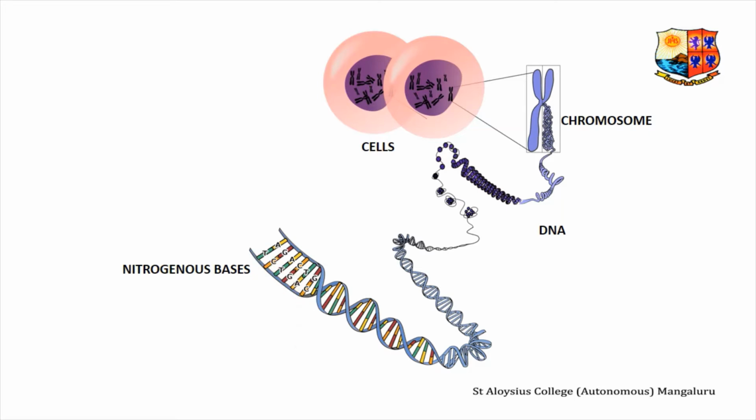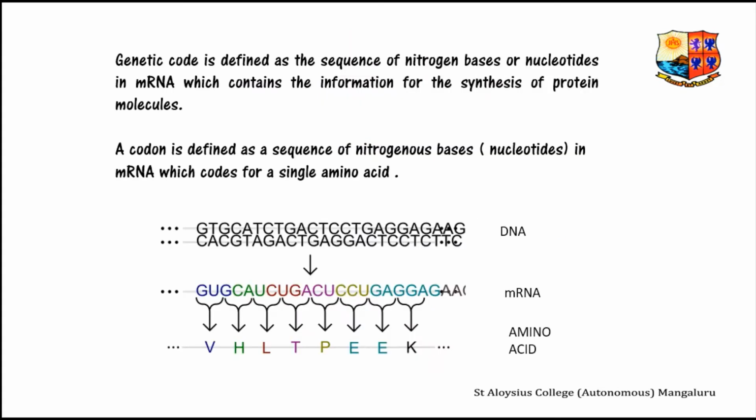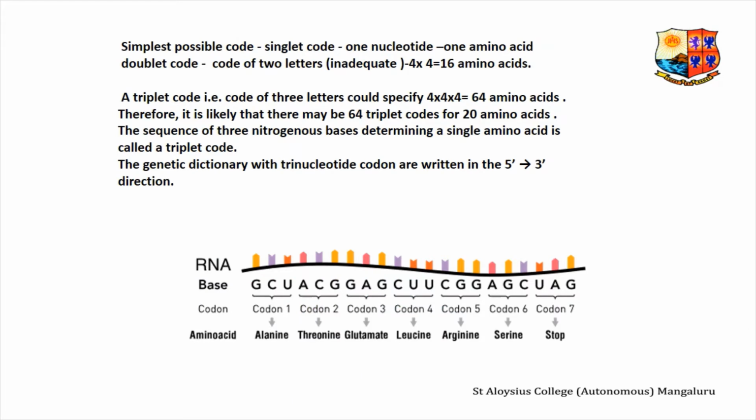The genetic code simply means the collection of base sequences or the codons that correspond to each amino acid and translation signals. Genetic code is defined as the sequence of nitrogen bases or the nucleotides in mRNA, or the messenger RNA, which contains the information for the synthesis of protein molecules. A codon is defined as a sequence of nitrogen bases or the nucleotides in mRNA which codes for a single amino acid.